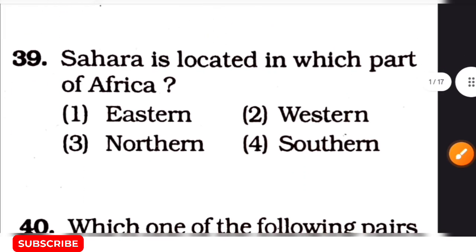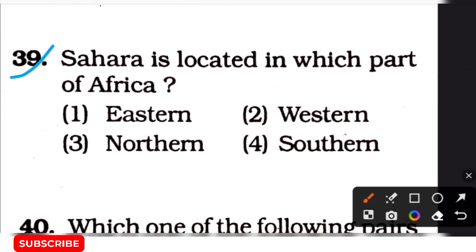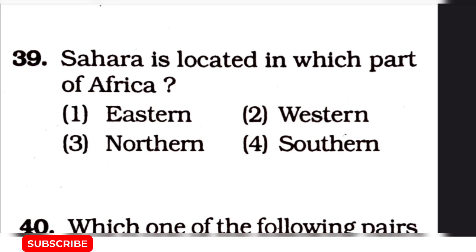Next question is Sahara is located in which part of Africa? The options are option 1 Eastern, option 2 Western, option 3 Northern, option 4 Southern. The correct answer of this question is option number 3 Northern.